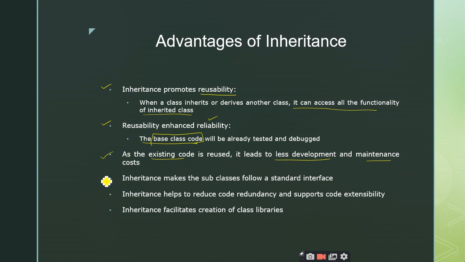Because of this reusability you are making use of the existing code, so you have less effort for development and maintenance. This is what I have discussed, right? Inheritance also makes subclasses follow a standard interface. Standard interface means, for example, I have a class vehicle. I can derive a bus from the vehicle, I can derive a car from the vehicle, and similarly I can derive a tractor from the vehicle. So the standard interface that is present inside the vehicle has been derived by the subclasses. All the subclasses such as bus, car and tractor will have a standard interface with the vehicle.